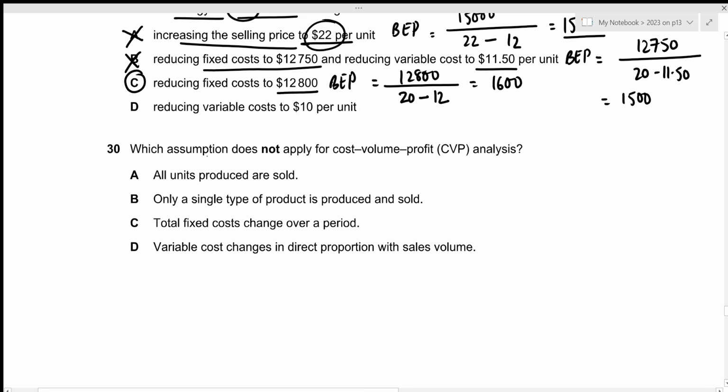Now for the 30th question, which assumption does not apply for cost volume profit analysis? The first one is all units produced are sold. That is the true assumption. The second one is only a single type of product is produced and sold. That is also the correct assumption. The third one is total fixed cost change over a period. That is incorrect because we require the total fixed cost to remain constant over a period, which is why option C will be the correct answer.